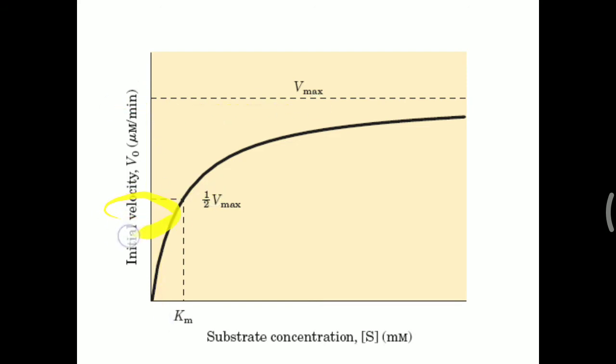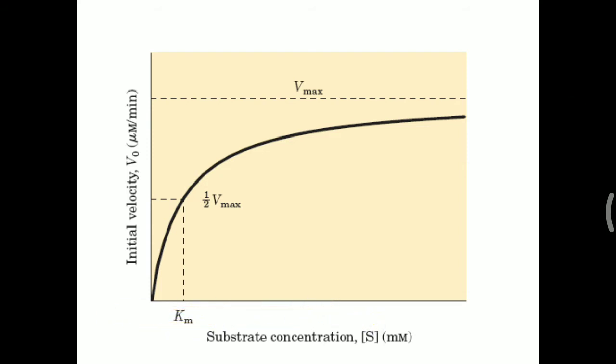Where half Vmax cuts the graph, we read a value on the x-axis, which is the substrate concentration. The substrate concentration at the point of half maximal velocity is called the Michaelis constant, or Km.